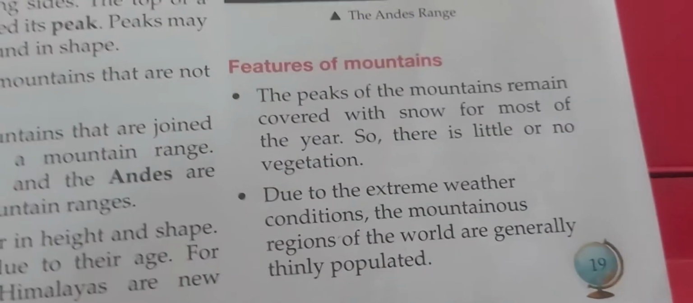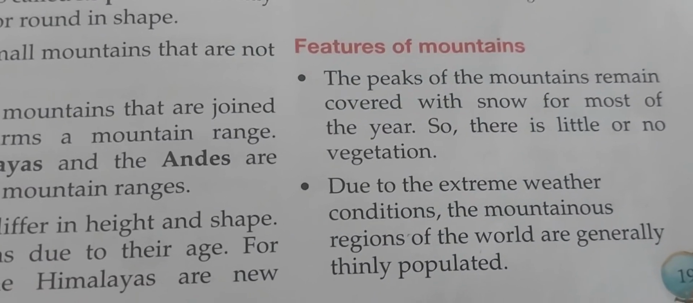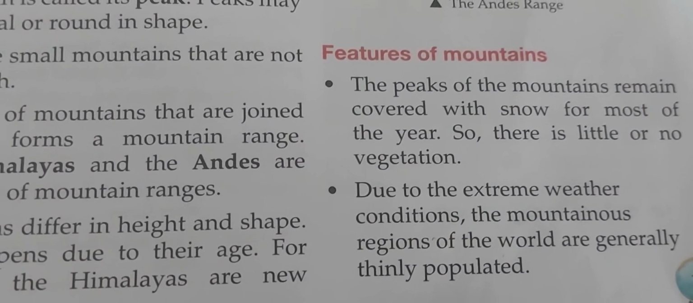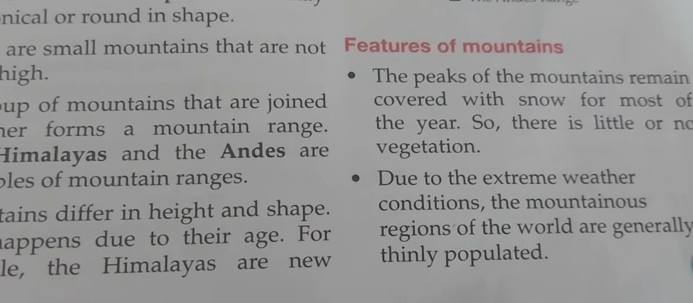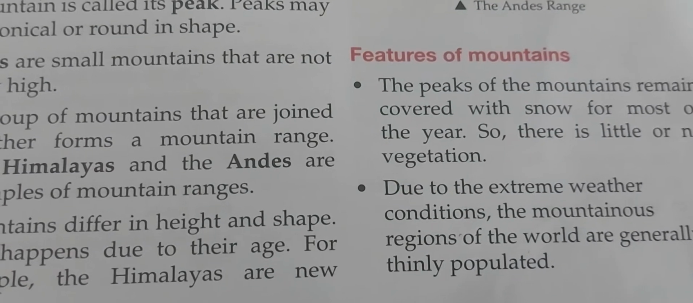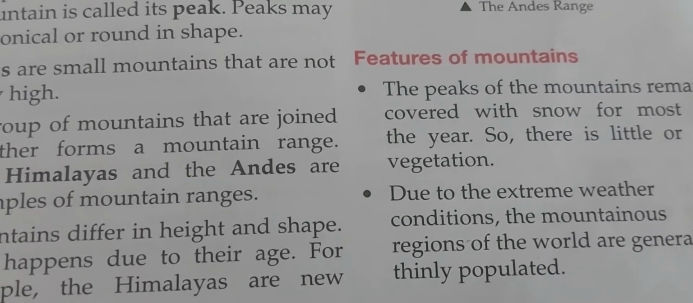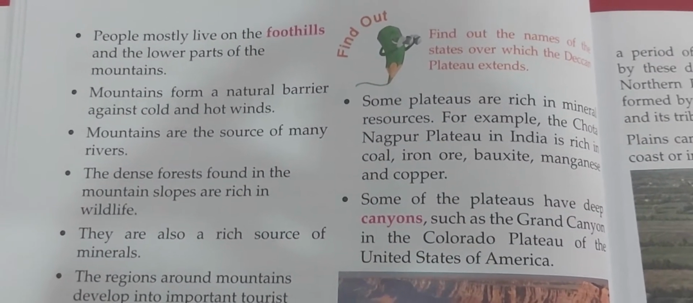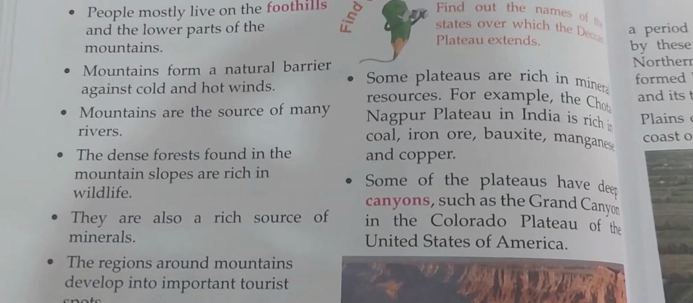So next is features of mountains. When you read this, you will find out that mountains remain covered with snow most of the year. Less vegetation is there, or we can say no vegetation. Extreme weather conditions are there, and due to this extreme weather, people are not able to stay there. What are the other features of mountains? People live in the foothills. That means they live in the lower parts of the mountains.